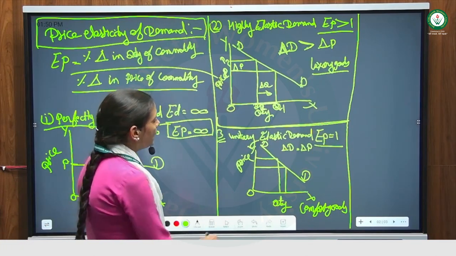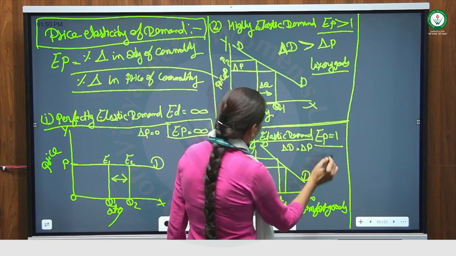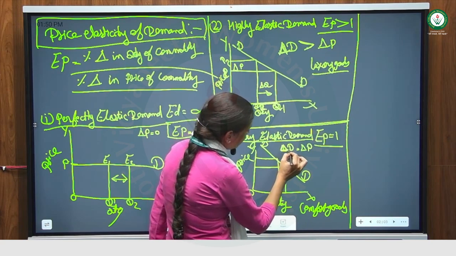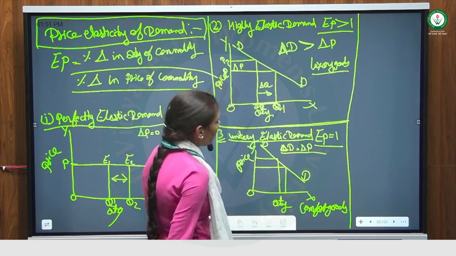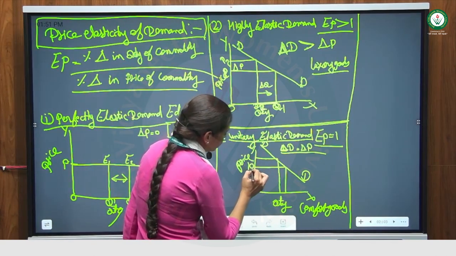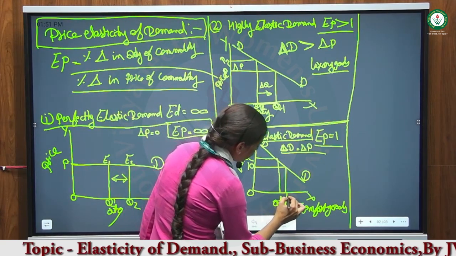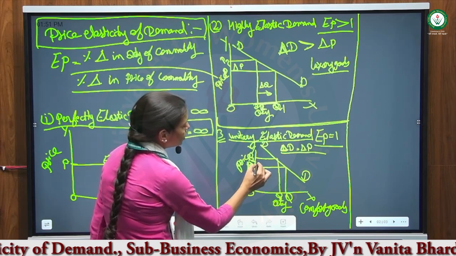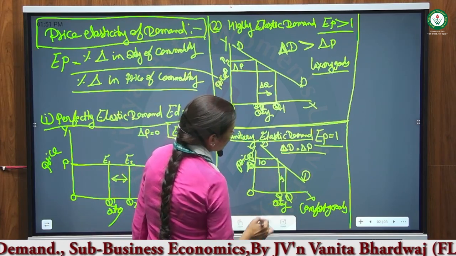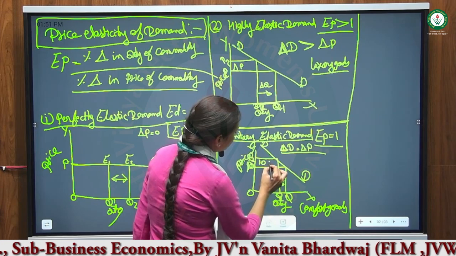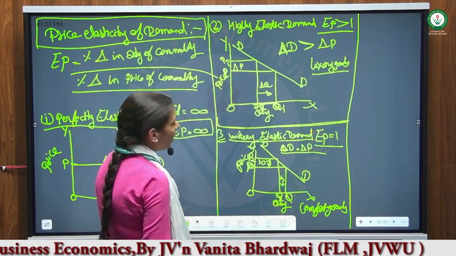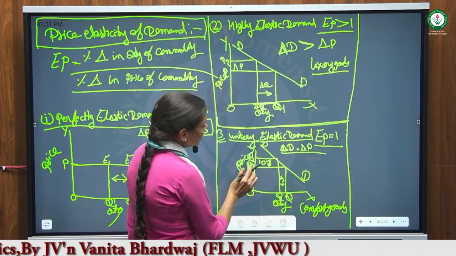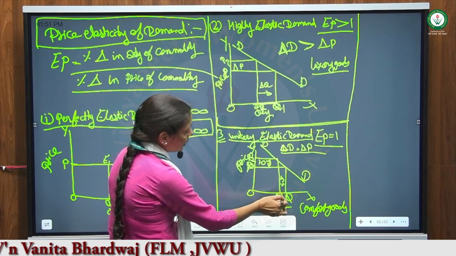Okay, next is unitary elasticity of demand. In unitary elasticity of demand, the change in demand and the change in price are equal. If the price changes, the quantity will change the same. For example, if the price goes up 10%, then demand will also change 10%. This is the equal change in demand and price. That's why we can say that in unitary elasticity, the same percentage change takes place in the price and demand.